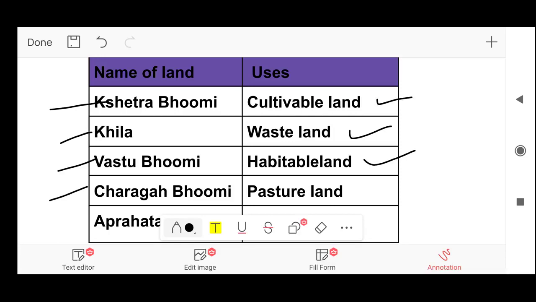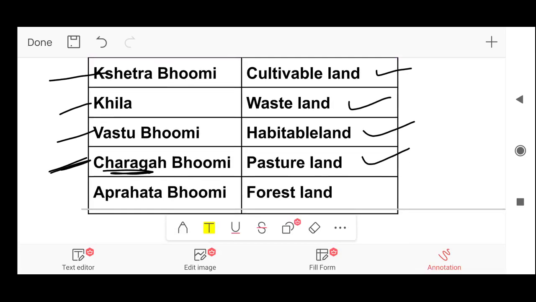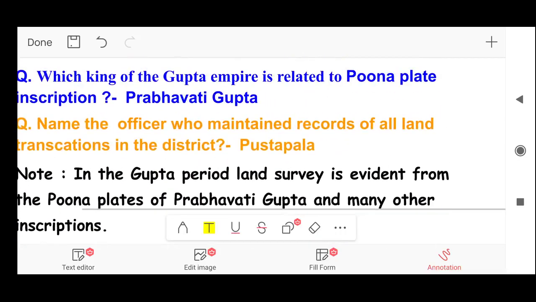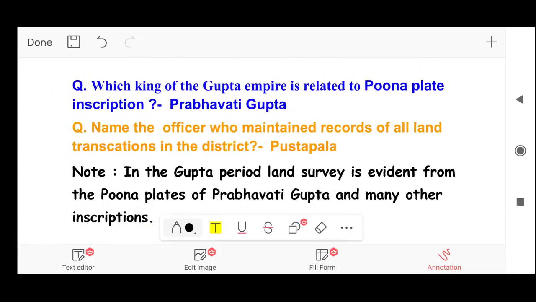Charagah Bhumi. Charagah Bhumi was used as pasture land. Next, Aprahata Bhumi. Aprahata Bhumi was used as forest land. Next, which king of the Gupta Empire is related to the Poona plate inscription?